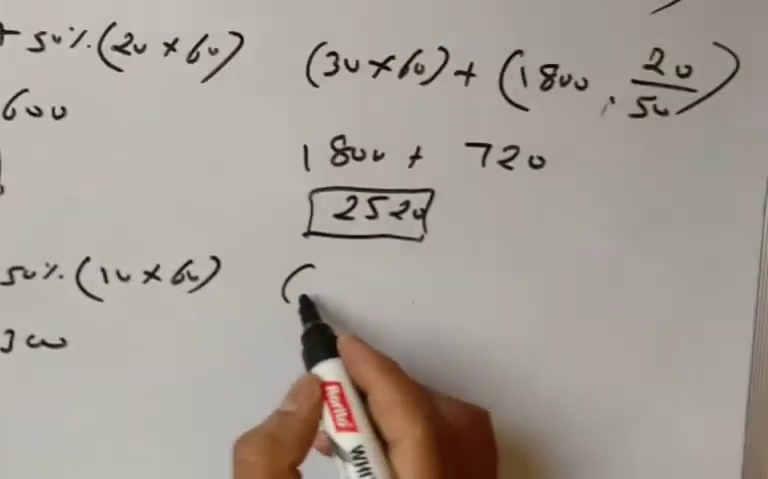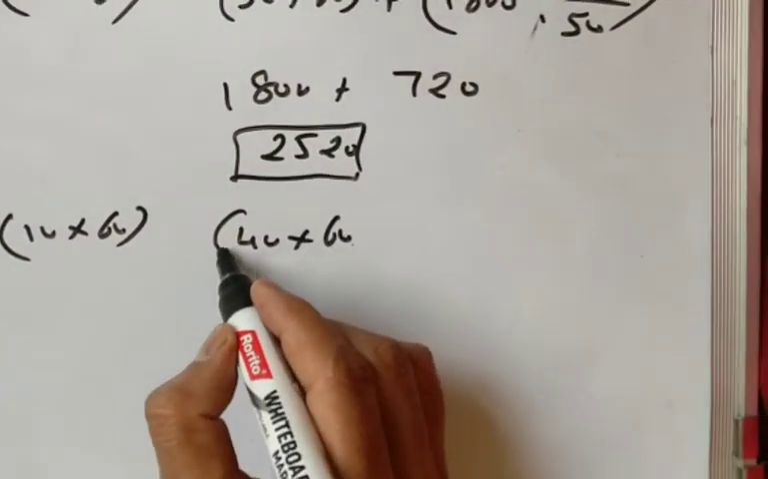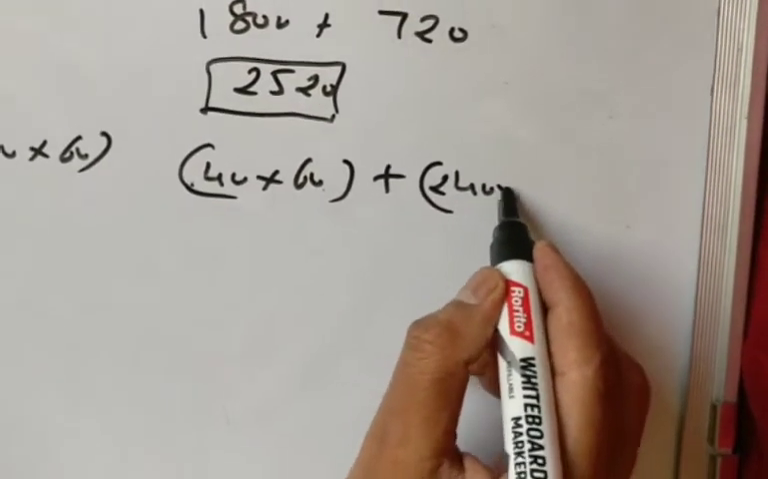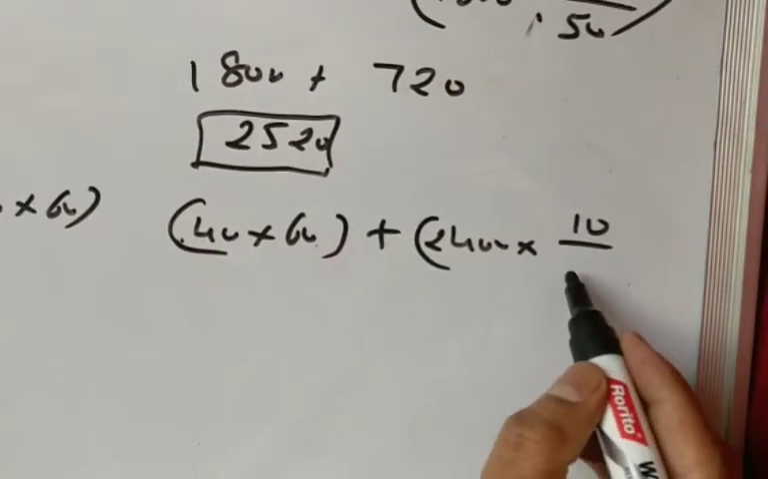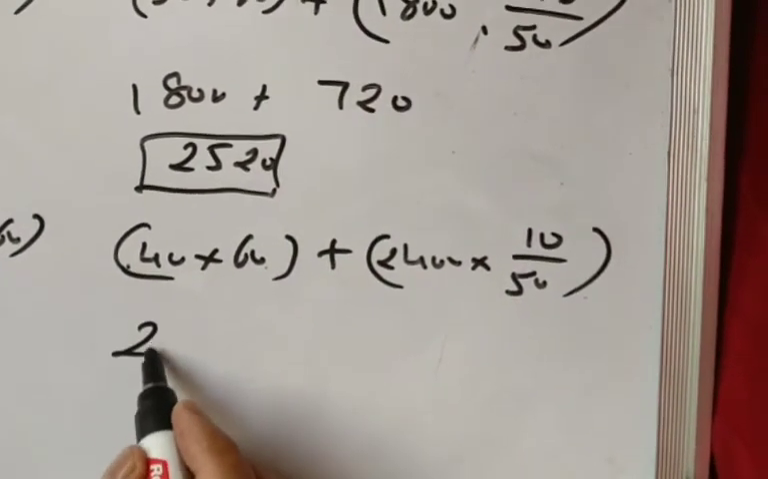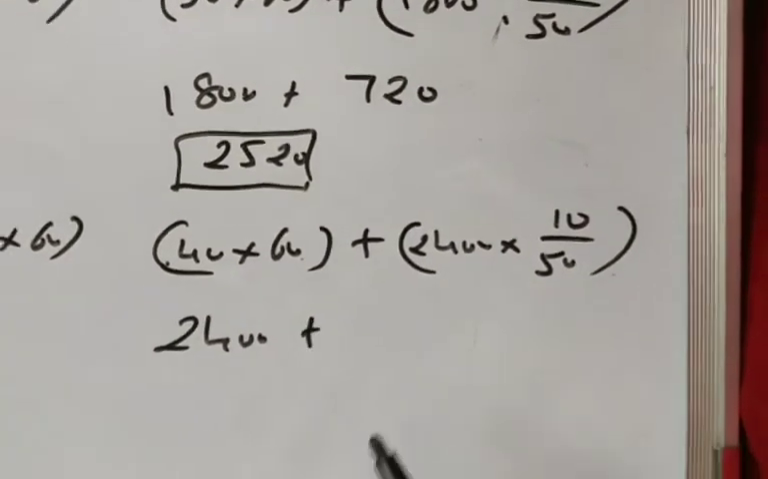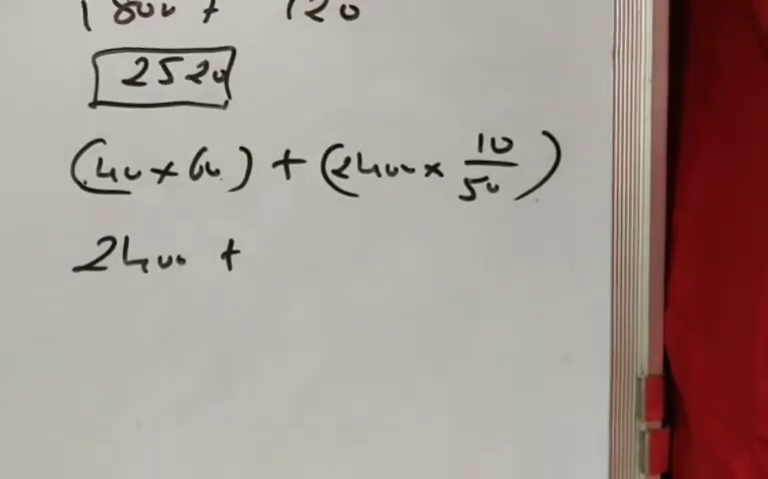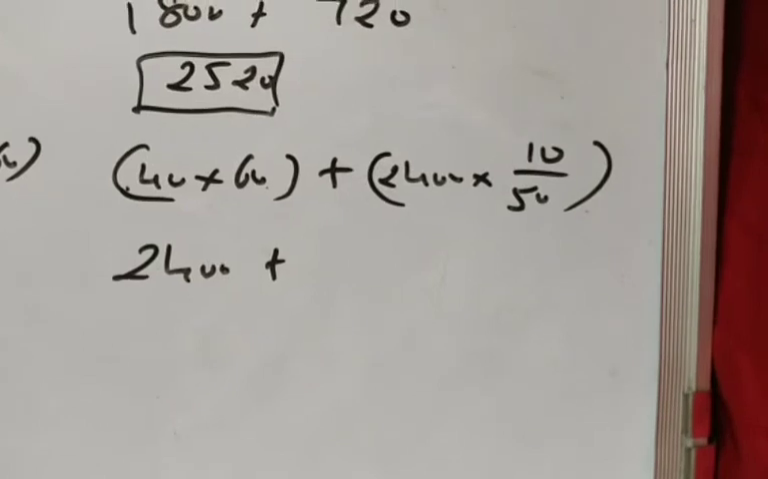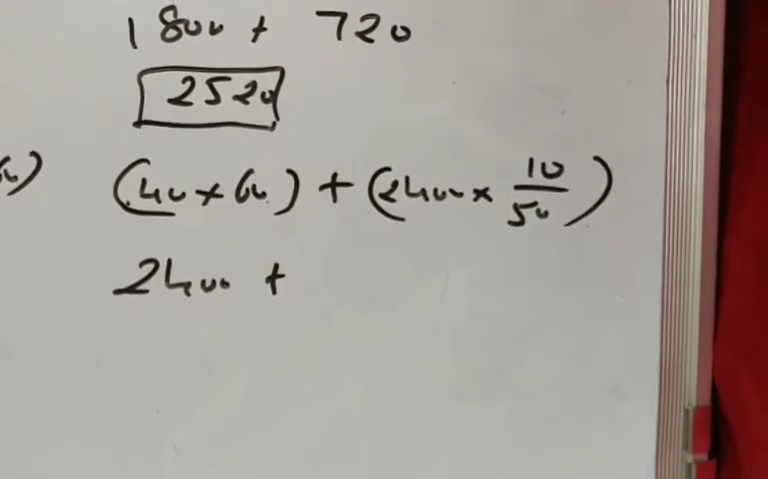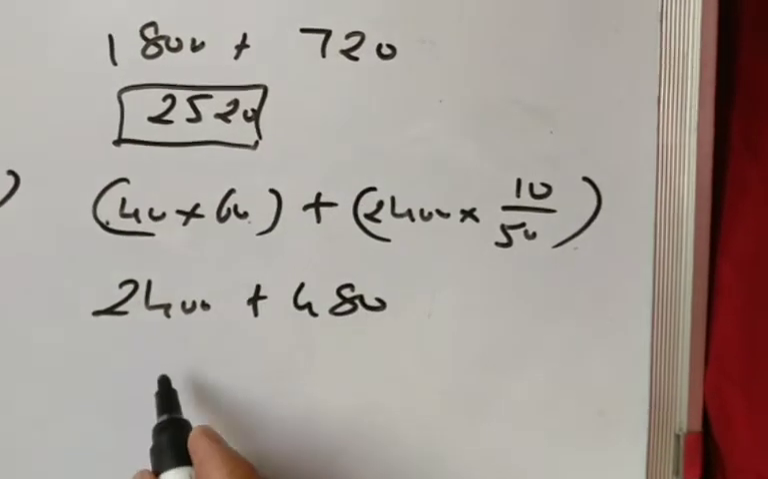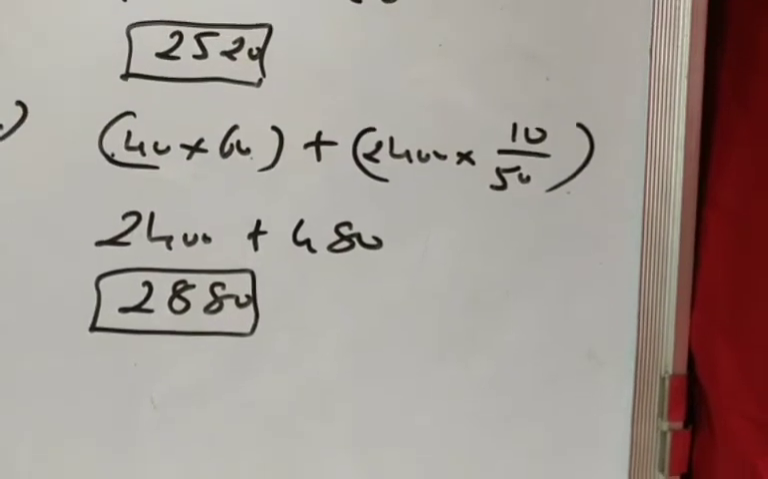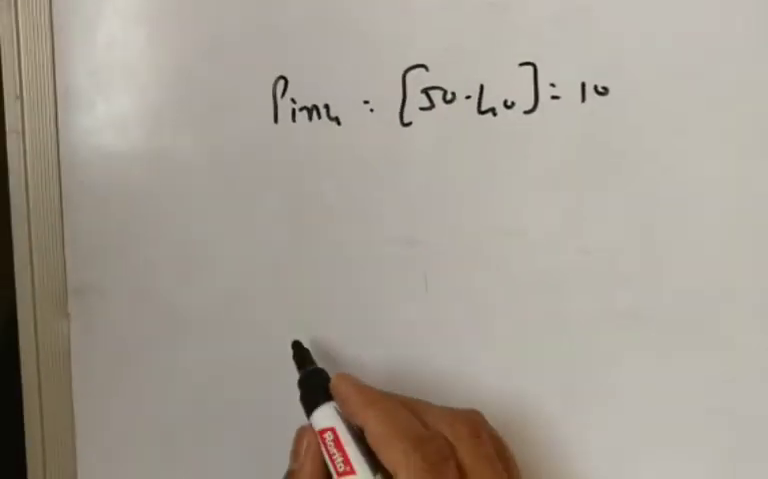Now Rowan plan: 40 into 60 plus 40 into 60, which is 2400, into 10 hours saved out of 50. So 2400 plus 2400 into 10, so 24,000 divided by 50, which is 480. So the answer is 2880 according to Rowan plan. And the last one is Raju.